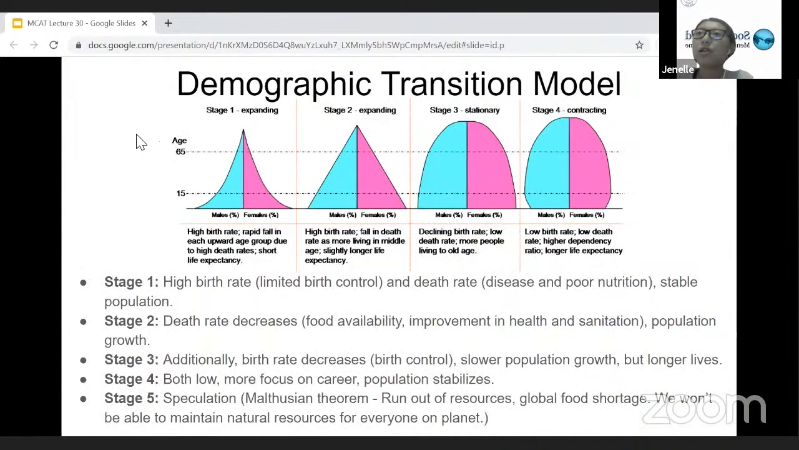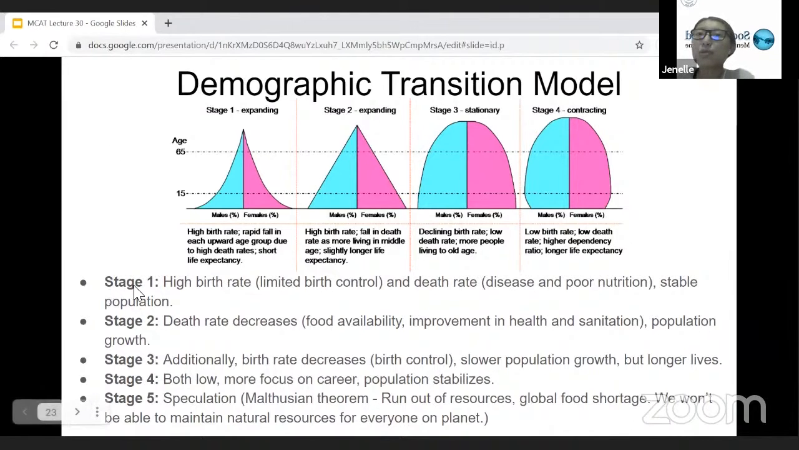And also another thing that's important to know is the demographic transition model. So this goes in different stages to characterize different countries and what stages of this demographic transition they are in currently.